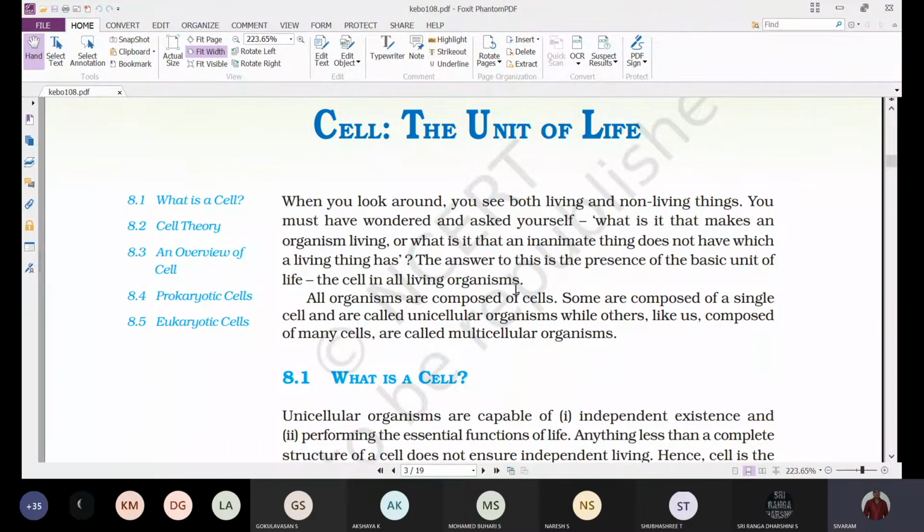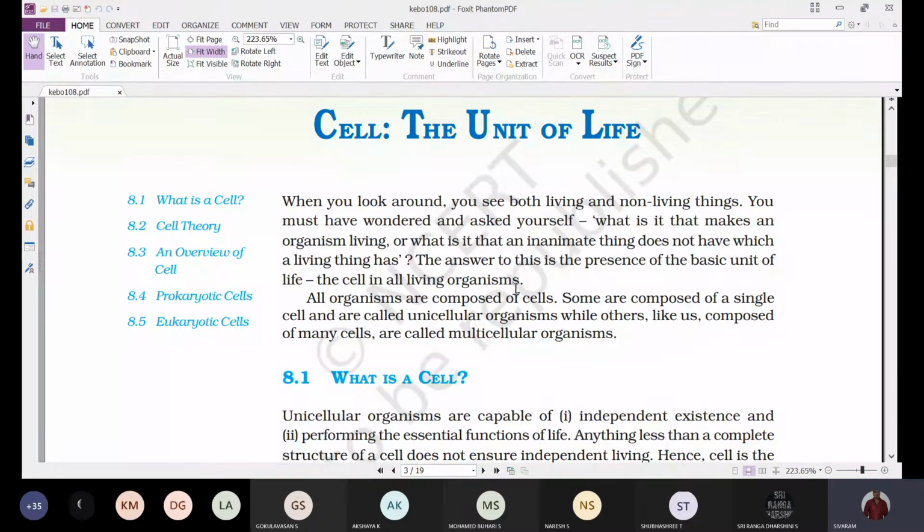Around us we find both living and non-living things. So the question arises, what are the characteristics that make an object living? What is it that an inanimate thing does not have, which a living thing has?